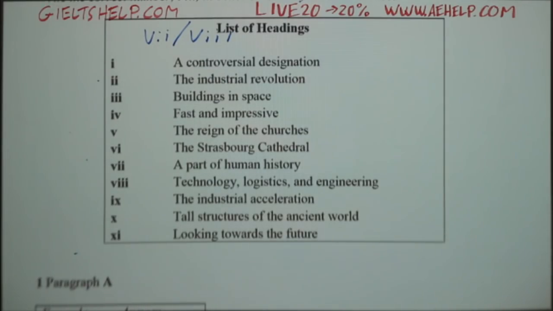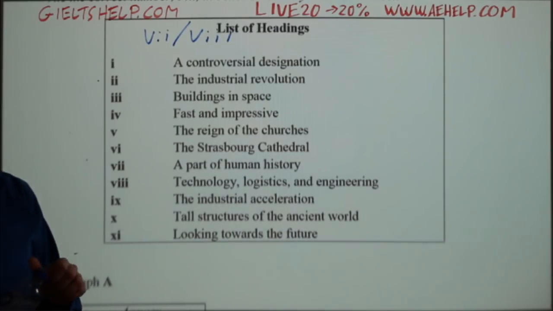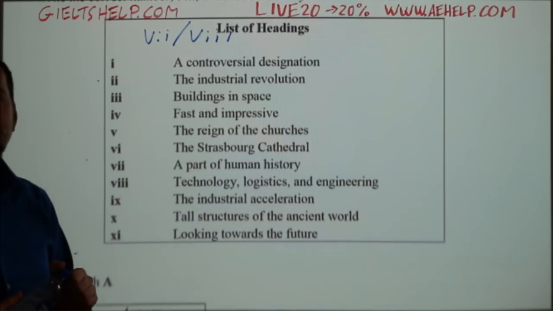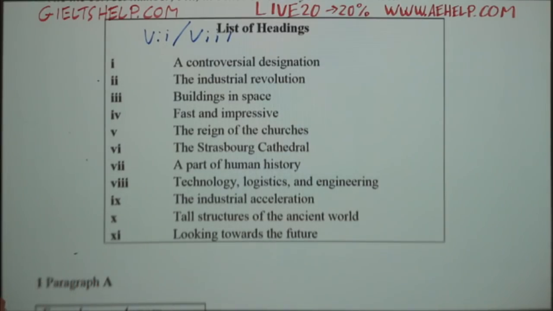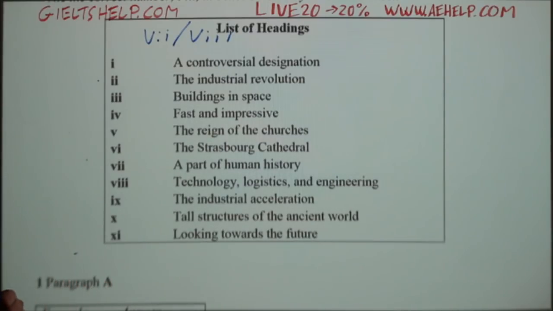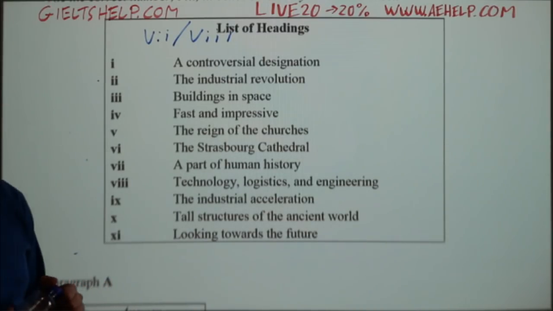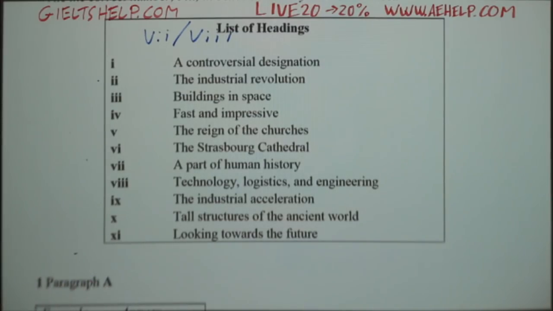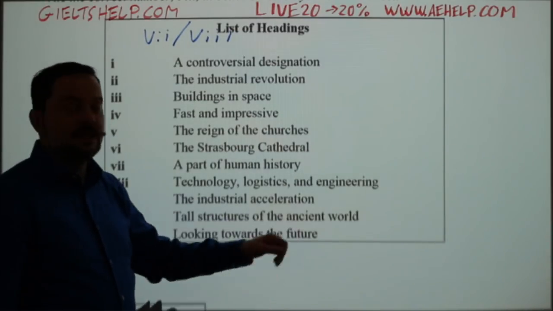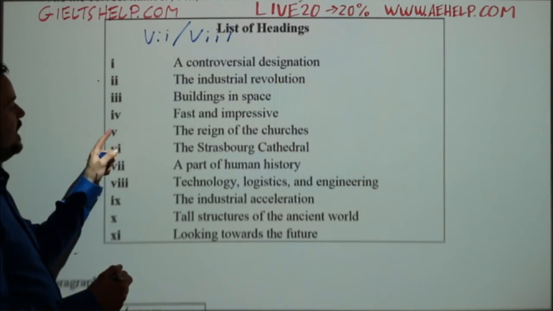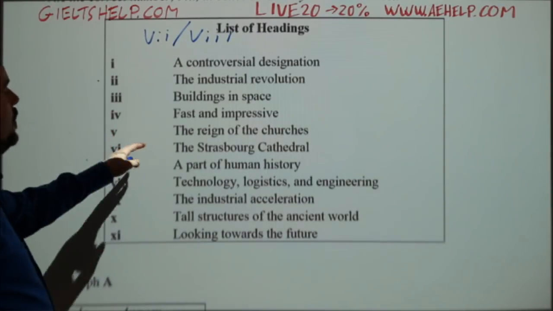I see a lot of wrong answers going up. I've seen only 2 correct answers so far. Now I've seen 3 correct answers. 4 correct, 5 correct answers. It is not this one, okay? 17th, 18th century is not considered to be ancient. All of you answering number 5 is correct, okay? The reign of the churches.